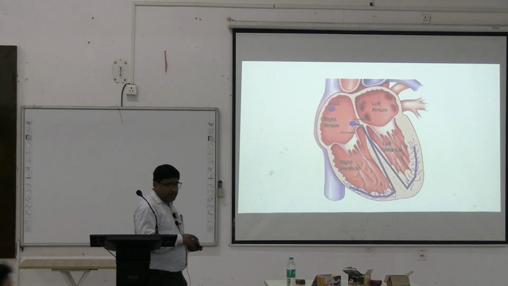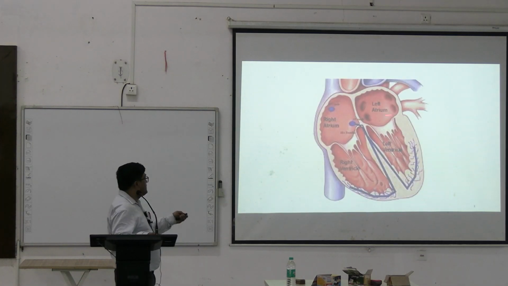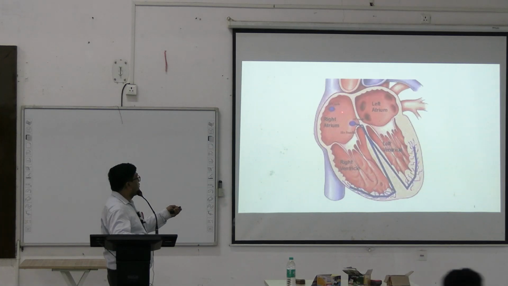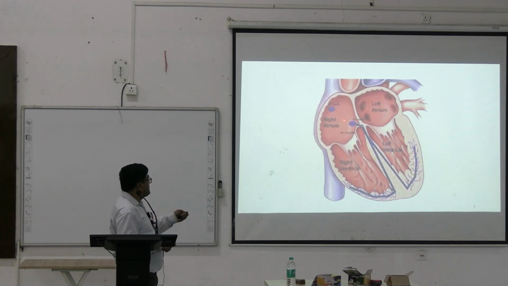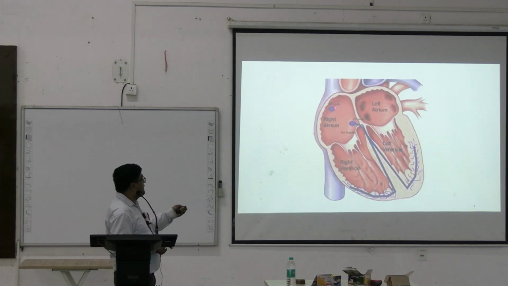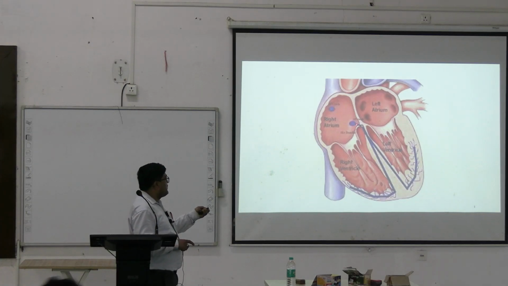Now, this is a diagram of the heart showing the electrophysiological activity there. The SA node is on the right atrium, then the AV node, the bundle of His and the bundle branches, and the Purkinje fibers.